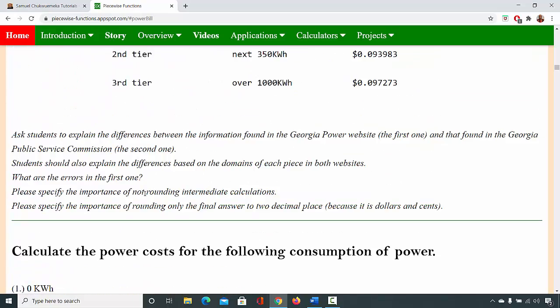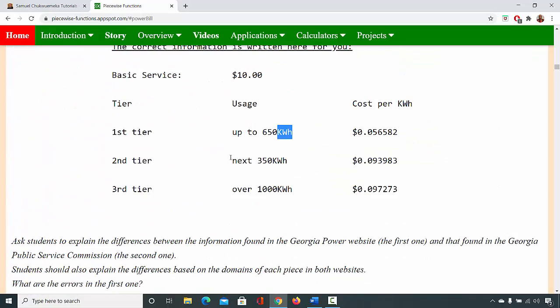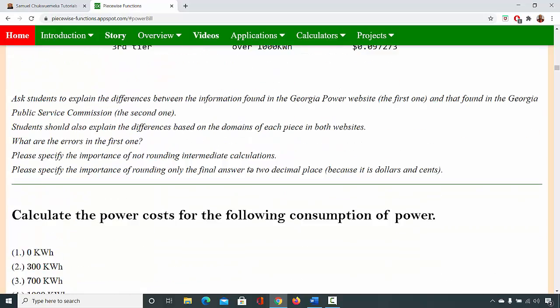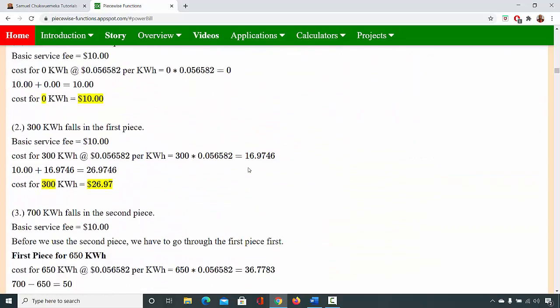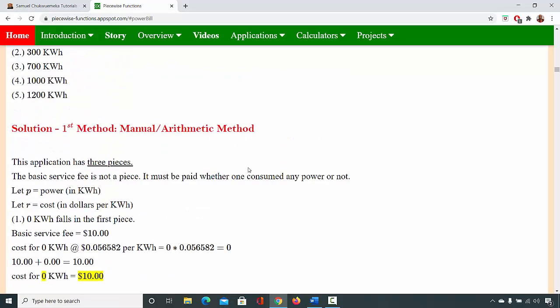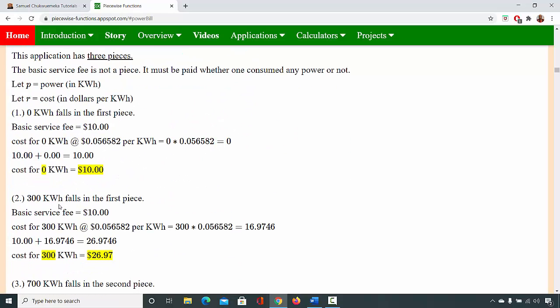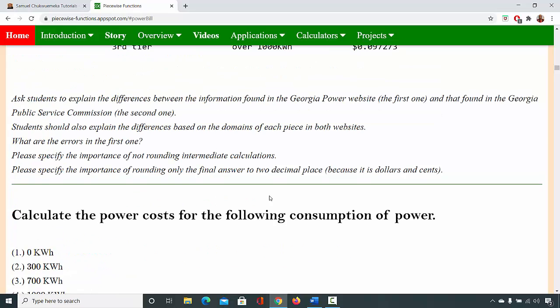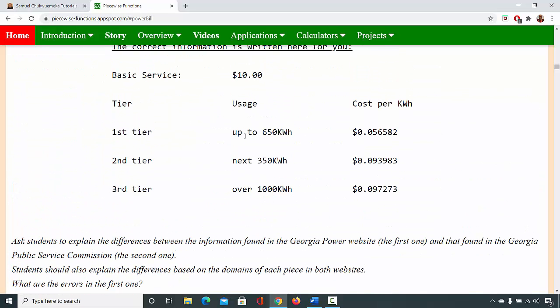300 kilowatt hour, as you can see here, this has 3 pieces. Okay. When you have 300 kilowatt hour, it falls in this first tier, because this first tier is up to 650 kilowatt hour. The basic service is basic, no matter what. Then you have these three tiers, these three pieces.